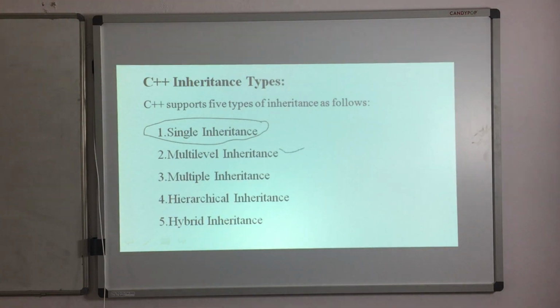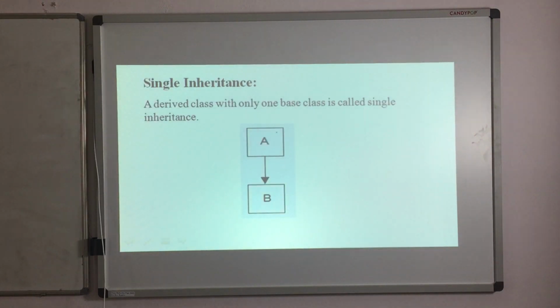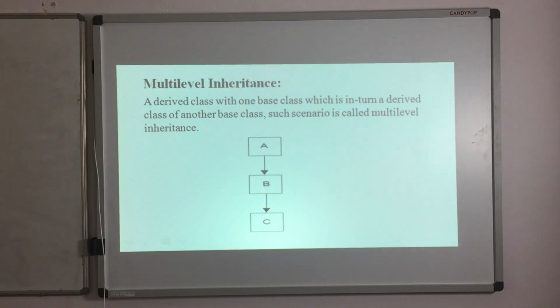Right now we will go for this multi-level. Multi-level means what? This is single inheritance: only one base class and only one derived class. Then we are going for multi-level. Multi-level means more than one derived class, but it should go in this way. First we have one base class, from that we are deriving a derived class, and you are deriving a third class from the already derived class. This is your base, this is your derived, and you are having one more derived from this derived.